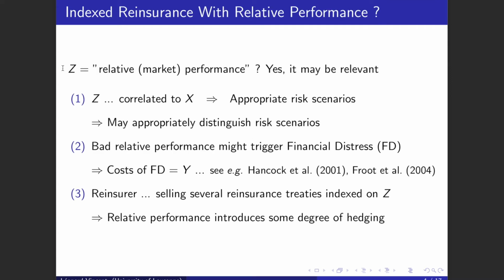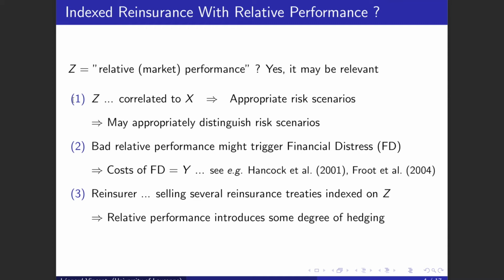In our work, we wanted to determine whether indexing reinsurance on the relative performance of the insurer was relevant or not. Here, the relative performance of the insurer has to be understood as its performance compared to those of the other insurers in the same market. We came to this idea for three main reasons. First, the relative performance will be in general nicely correlated to X, which means that depending on Z, the insurer will expect larger or smaller X, and thus it will expect to need more or less reinsurance.